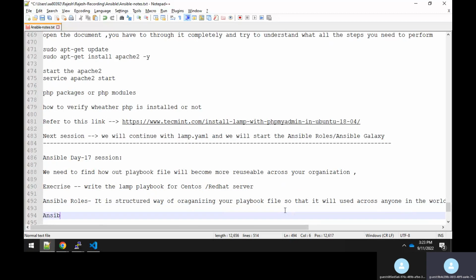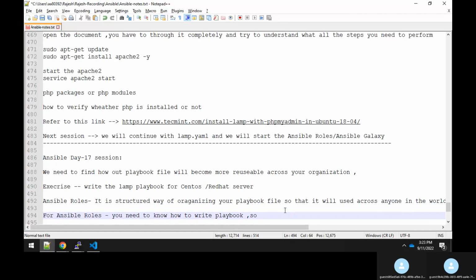So for Ansible roles, you need to know how to write a playbook file. All these days we have been seeing how to write a playbook file.